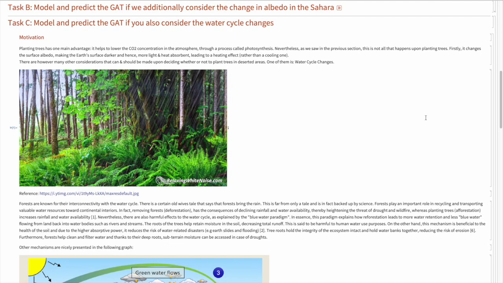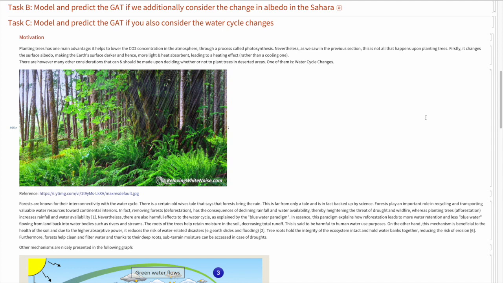The last part of this project is the water cycle. Before going deeper into the model, I'd like to explain why the water cycle of trees is so important. Of course, we know, and we've seen previously, that the CO2 capturing effect of trees is quite important. But the water cycle can also have a tremendous effect on our climate system. For instance, trees are known to increase the concentration of atmospheric water, which can have a good cooling and a bad warming effect. The trees can also participate in reducing water-related disasters, such as floods.